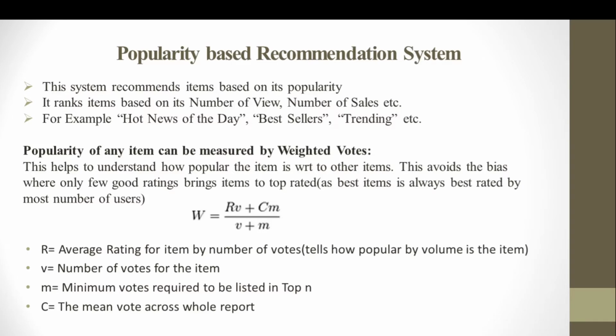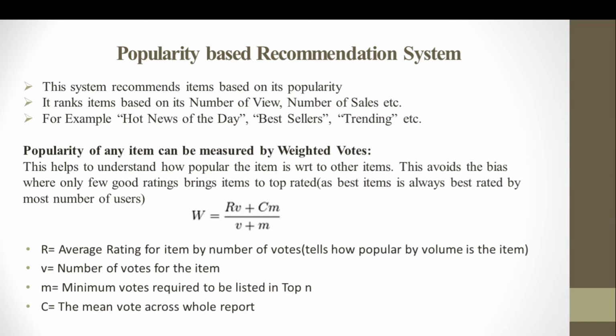All right, so let's understand the first type of recommendation system, which is the popularity based recommendation system. Now, what is a popularity based recommendation system? This is the recommendation system by which we try to figure out items from our marketplace or our inventory that are most popular. Now, popularity can be measured in two different ways.